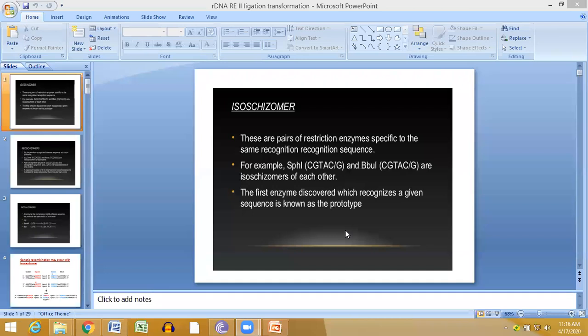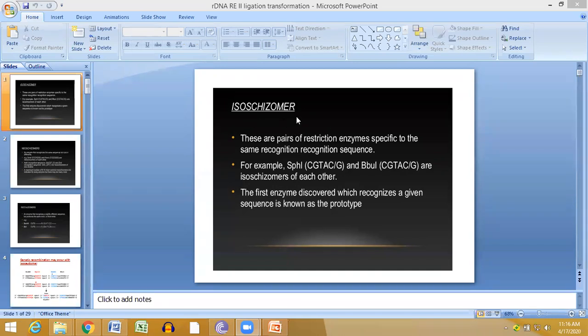Today we'll go to DNA ligation, but before that I want to talk about a few interesting points about restriction enzymes. We'll quickly go through this first, and then we go to DNA ligation and transformation.